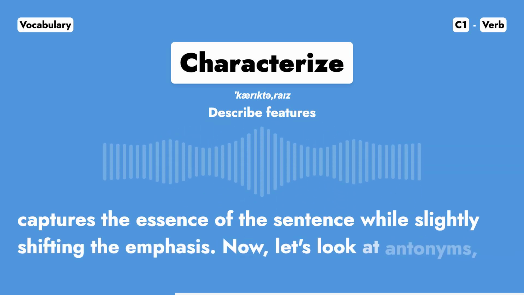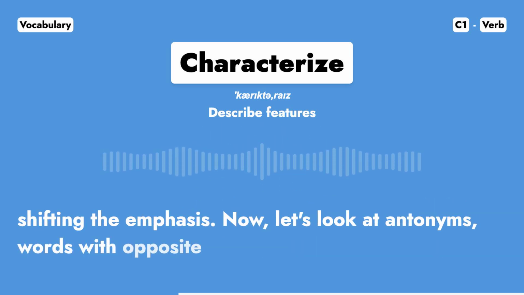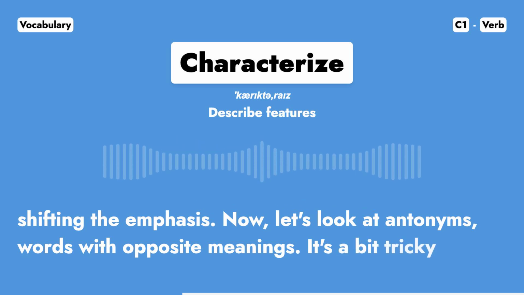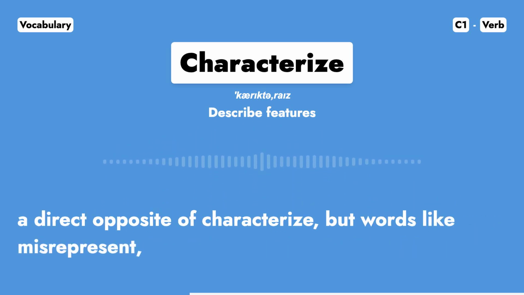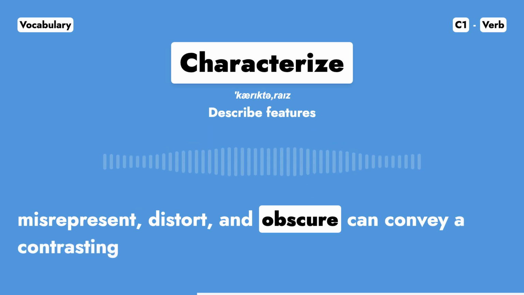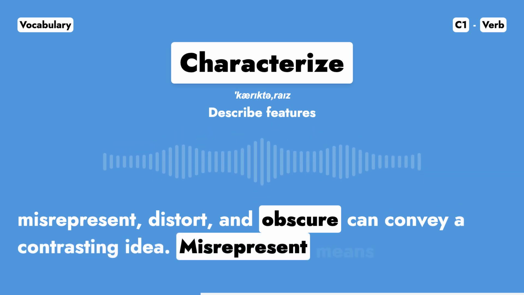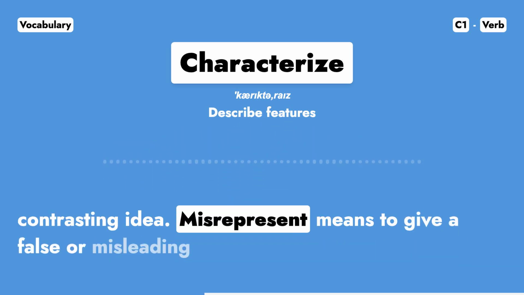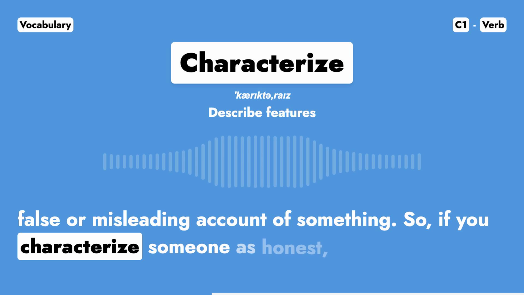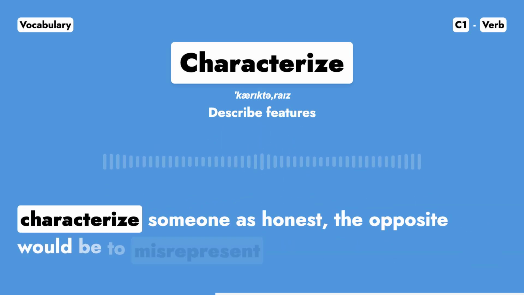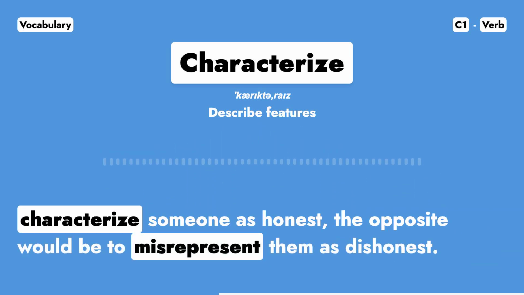Now, let's look at antonyms, words with opposite meanings. It's a bit tricky to find a direct opposite of characterize, but words like misrepresent, distort, and obscure can convey a contrasting idea. Misrepresent means to give a false or misleading account of something. So, if you characterize someone as honest, the opposite would be to misrepresent them as dishonest.